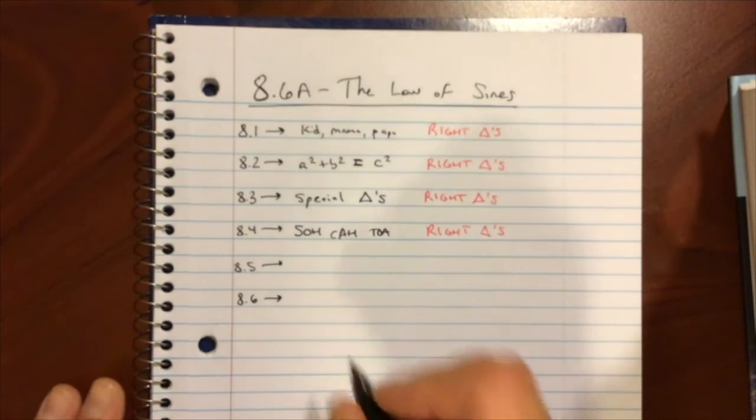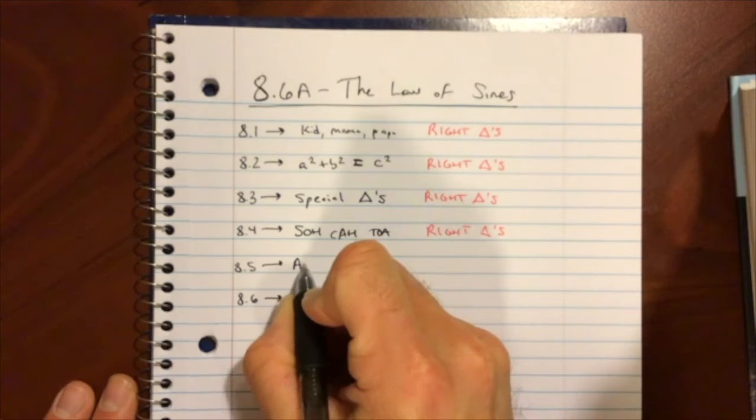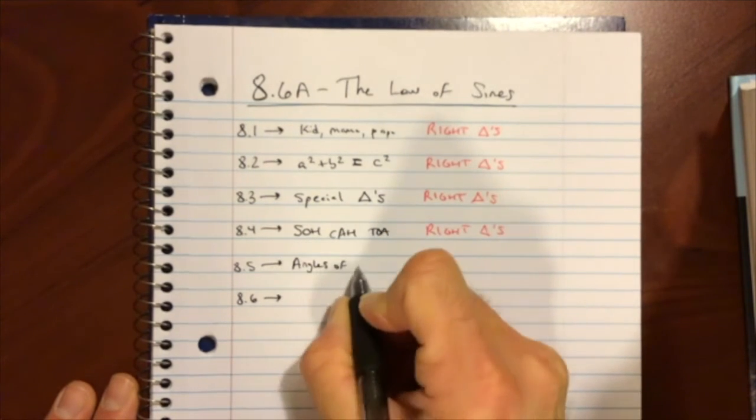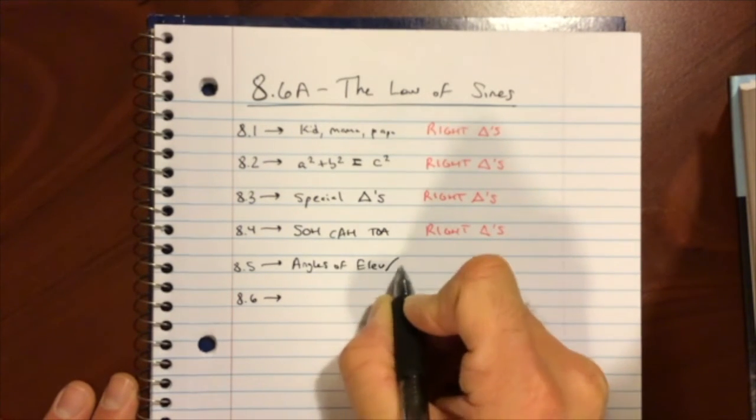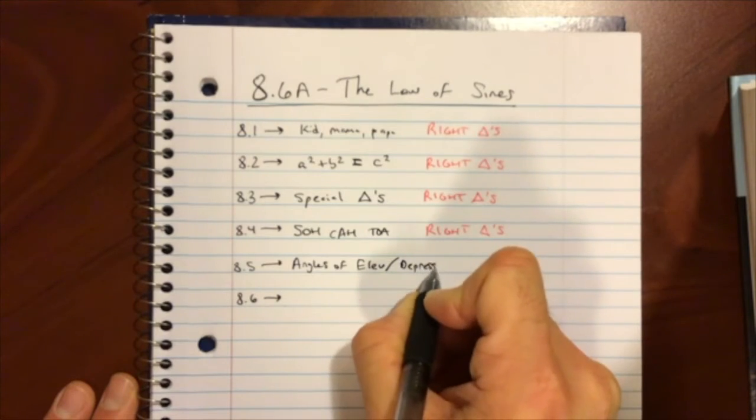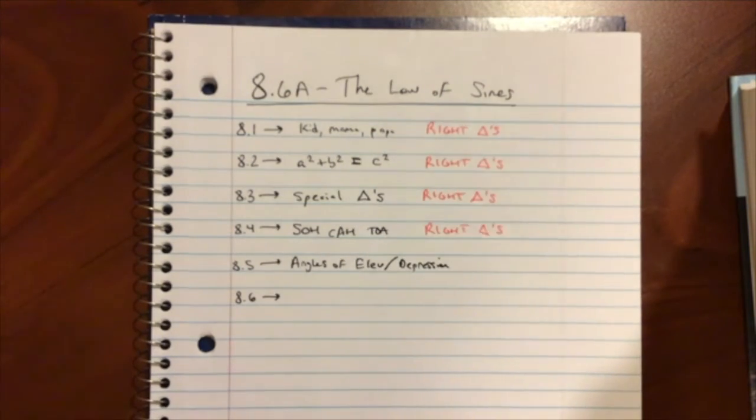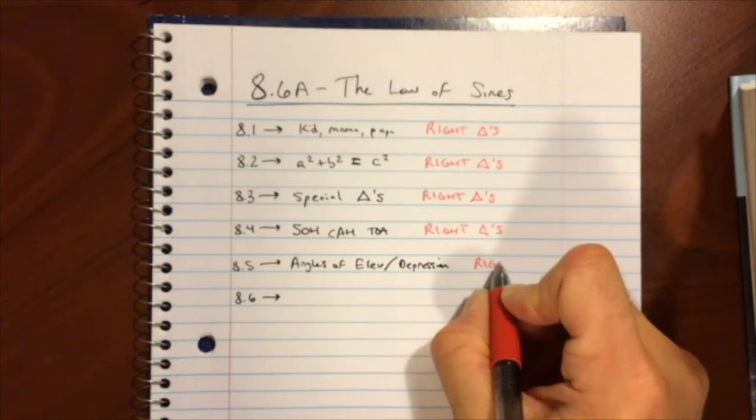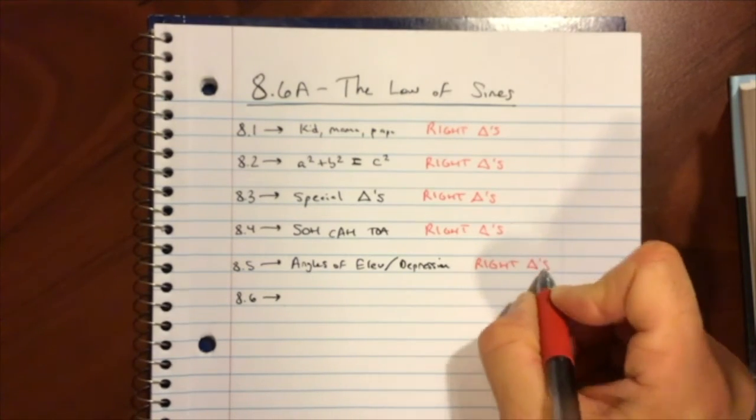8.5. Then we jumped into angles of elevation and depression. Once again, right triangles.